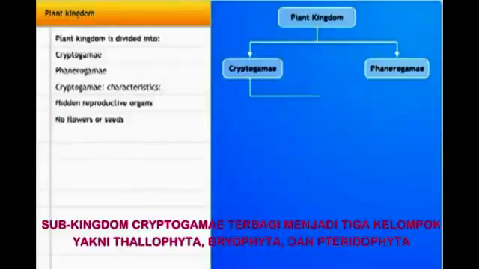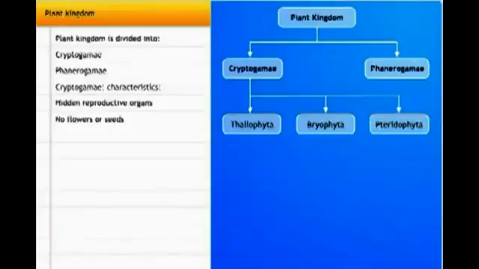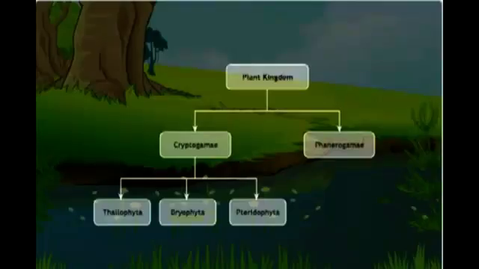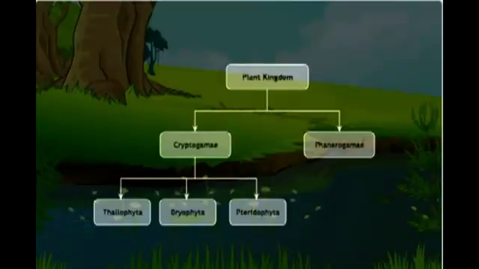Cryptogamy are further divided into three groups: Thallophyta, Bryophyta, and Pteridophyta. Thallophyta are the simplest of plants that do not have a well-differentiated body design. They are mostly aquatic.